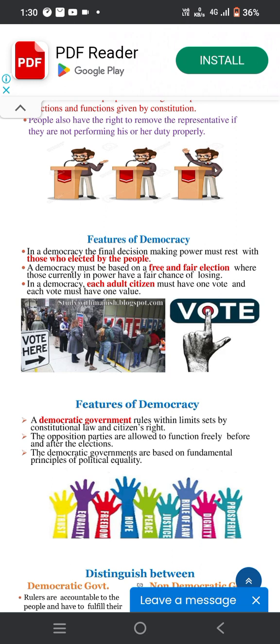The first one is free and fair electoral competition. The major decisions are taken by the elected leader. One person, one vote, one value, and rule of law and respect for rights. In democracy, the final or major decisions are taken by the elected leader. The second is the free and fair election, where those currently in power have a fair chance of losing. And third, each adult citizen above 18 years must have one vote. Each vote must have only one value.